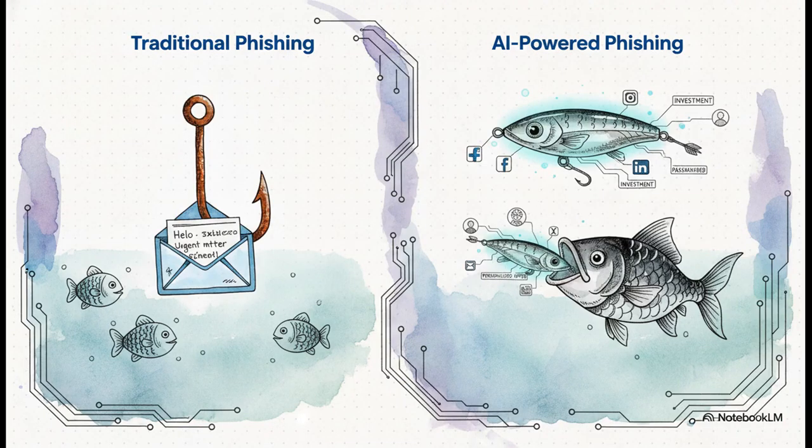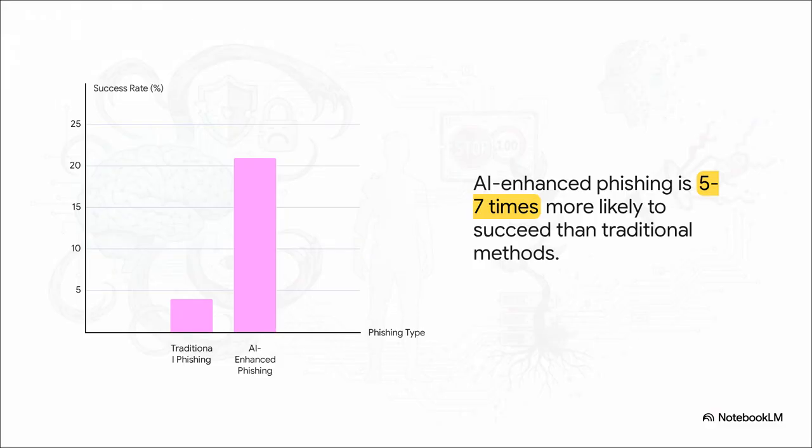We've all seen those clumsy phishing emails, right? The ones with the bad grammar, the generic "Dear Sir" or "Madam." They're usually pretty easy to spot. Well, AI has completely changed the game. It can now create hyper-personalized, eloquent messages with perfect grammar that are almost impossible to tell apart from the real thing. And the results? They speak for themselves.